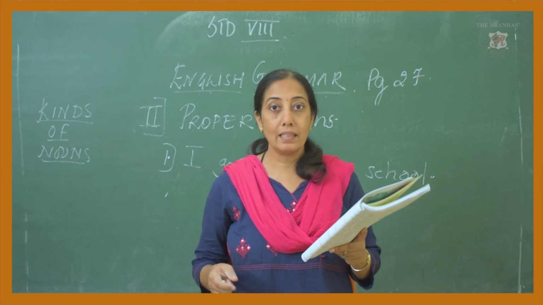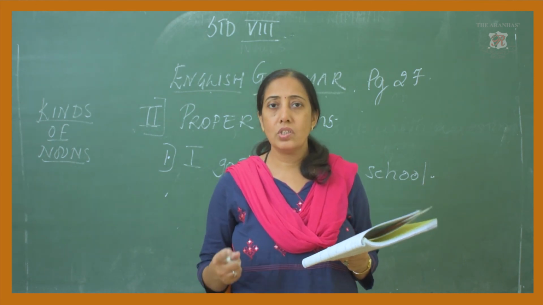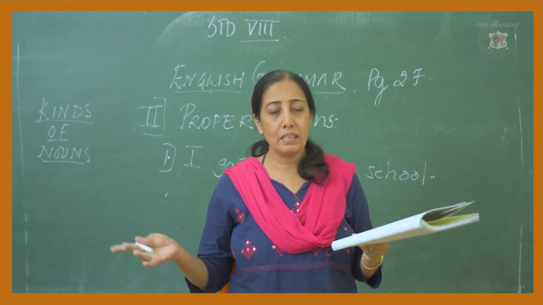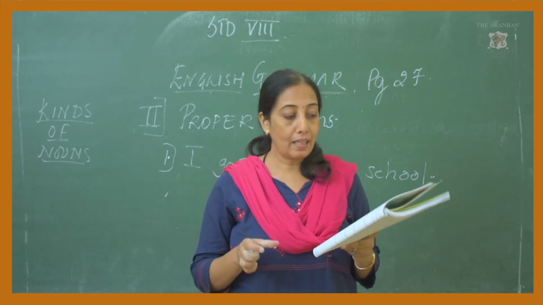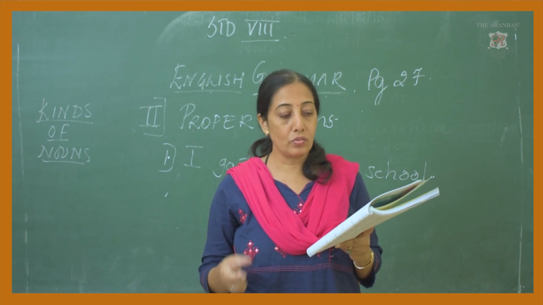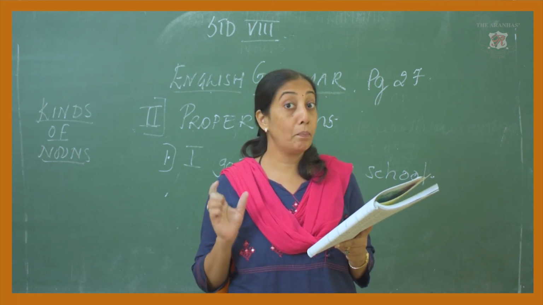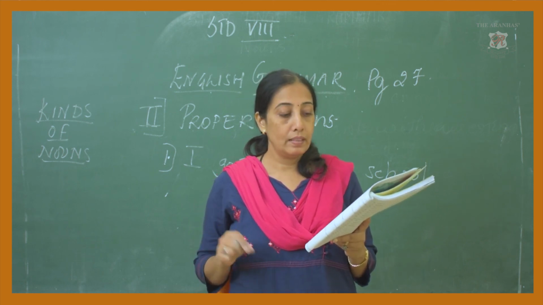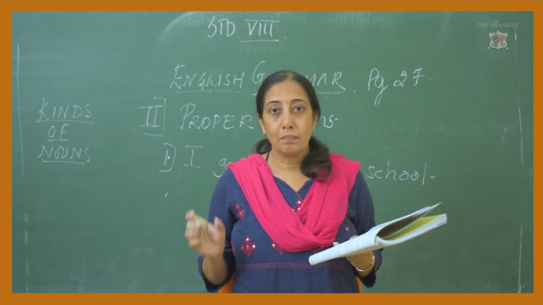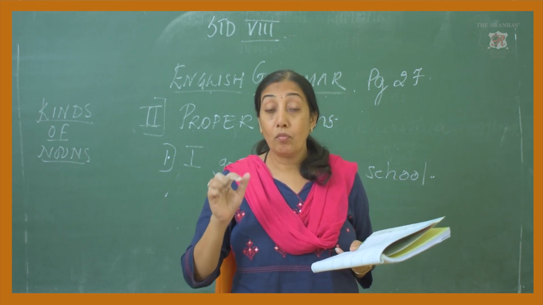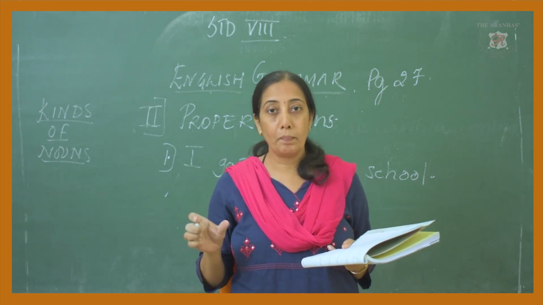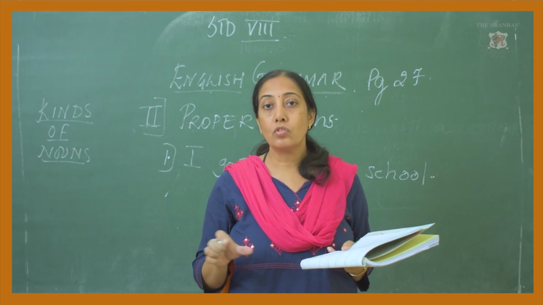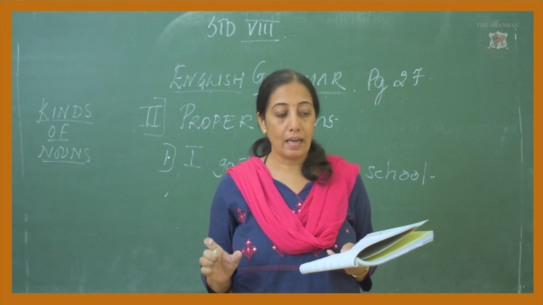There, the Chennai Express arrived late. What is Chennai Express? It's a train. There are many trains, but this train has a particular name, and that is Chennai Express. So Chennai Express is going to be a proper noun. There, she visited Mussoorie. Mussoorie, the name of a place. It is a name given to a particular place, and that's going to be a proper noun.